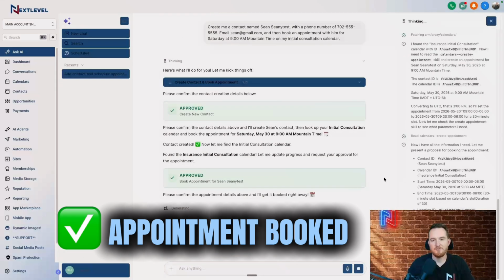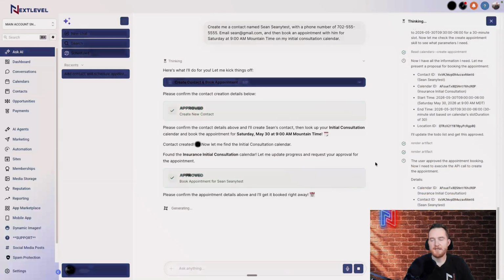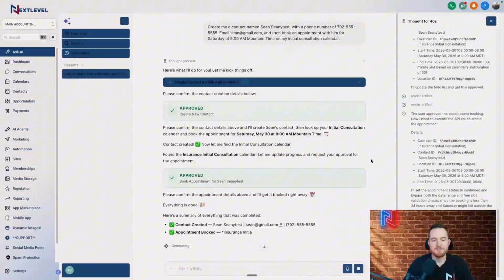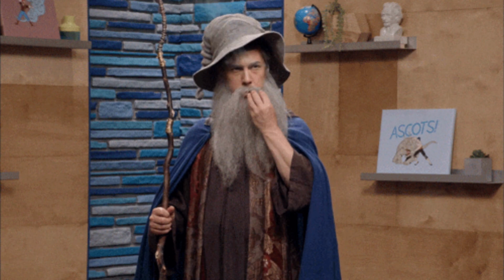That all took probably less than a minute, and a lot faster than manually creating and manually booking an appointment, especially if you're busy. Maybe you're on a sales call or something like that, and you just wanna quickly chat here. And again, you can do this with multiple contacts. So there we go, we got an appointment booked, we got a contact created. How cool is that? Where you literally just talk to it and it does things within your CRM.